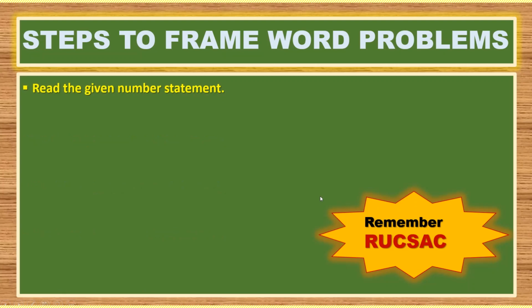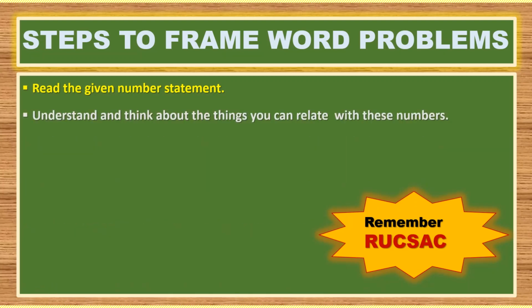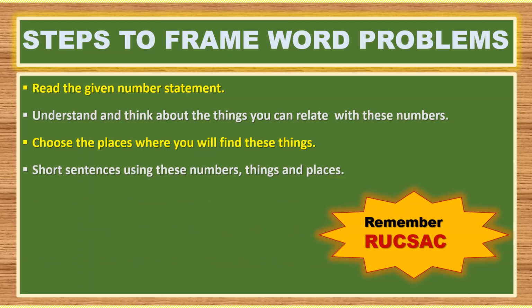First step is to read the given number statement. Second step is to understand and think about the things you can relate with these numbers. Third step is to choose the places where you will find these things. Fourth step is to make short sentences using these numbers, things and places.